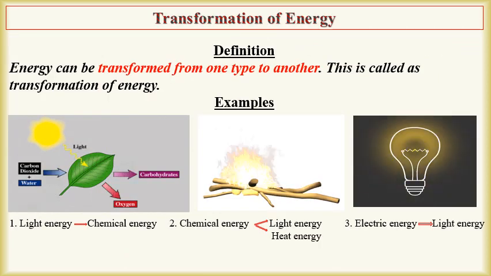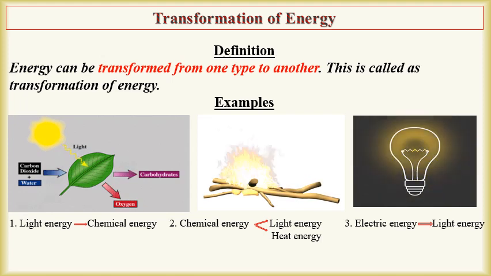Students, you have learned that energy exists in various forms like mechanical, heat, light, sound, electromagnetic, chemical, nuclear and solar energy. Also, we all know that one form of energy can be transformed into another form of energy. This is called transformation of energy. Let us see some examples.